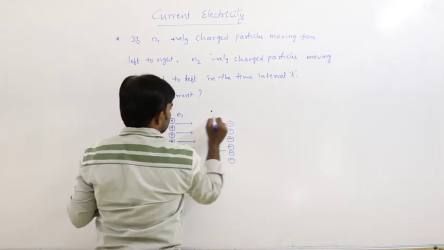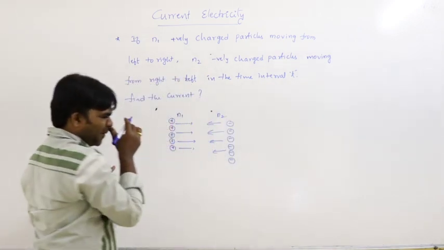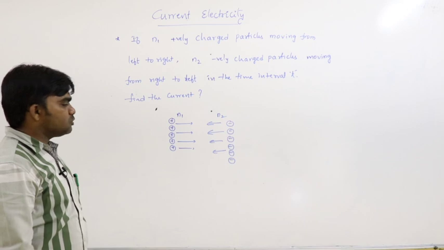So this is N1 and this is N2. Then find out the electric current, that we have to calculate.